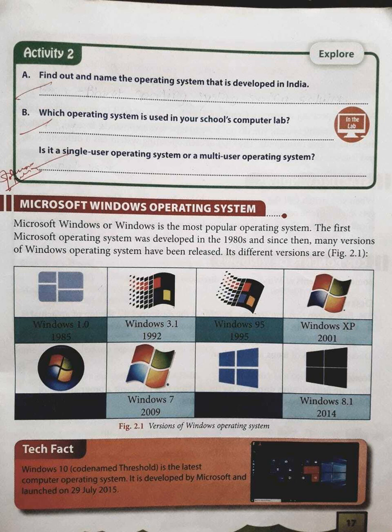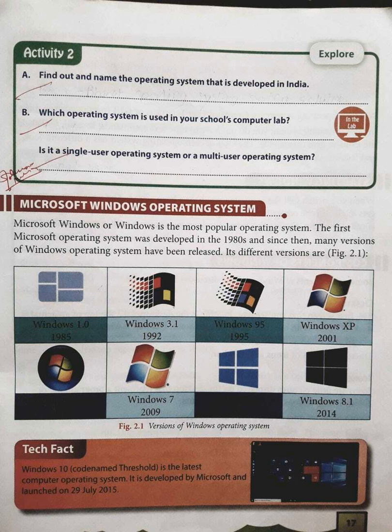Now just below activity 2, the evolution of the Microsoft Windows operating system is given. So let's see that. Microsoft Windows, or Windows, is the most popular operating system. The first Microsoft operating system was developed in the 1980s, and since then many versions of the Windows operating system have been released. Its different versions you can see in the figure or the table given below.